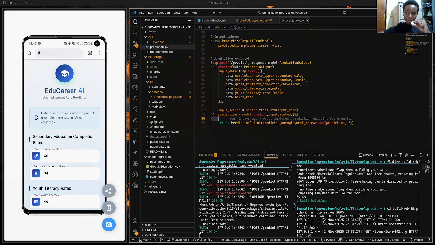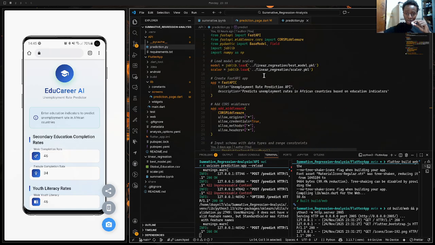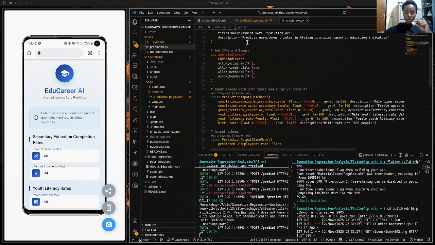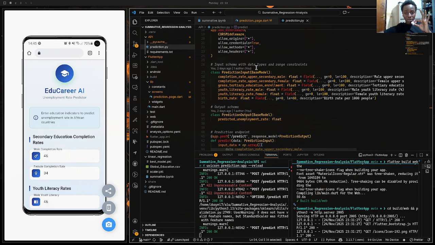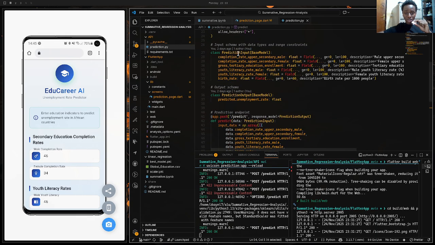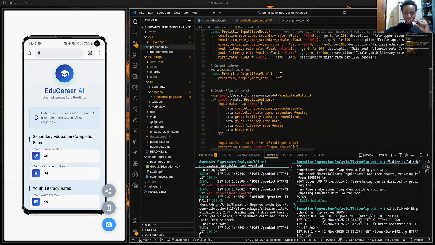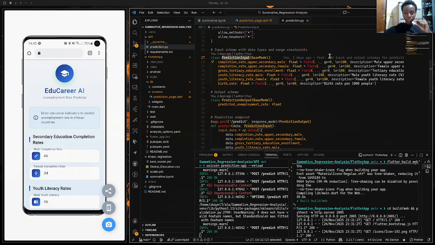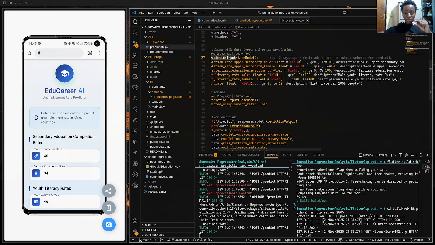So in the backend, this is how my backend is. Just taking the model from where it is and creating a FastAPI server. I also used CORS here, and this is a class that defines how the input is structured and the things that it has to respect.